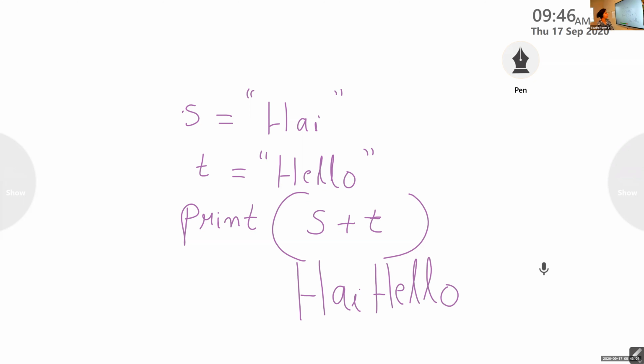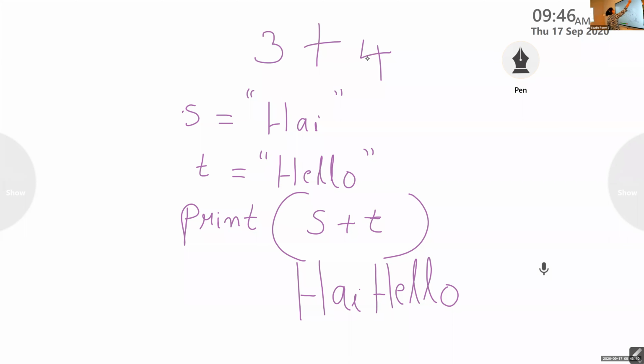This is called concatenation. If you add two strings, you will get the concatenated string of both. That is H and T are joined. H is written first, so hi. T is written second, hello. When plus comes between two numbers, you will get the sum. But when it comes between the strings, you will get the joined string as the answer. That's the first thing you have to learn about string.